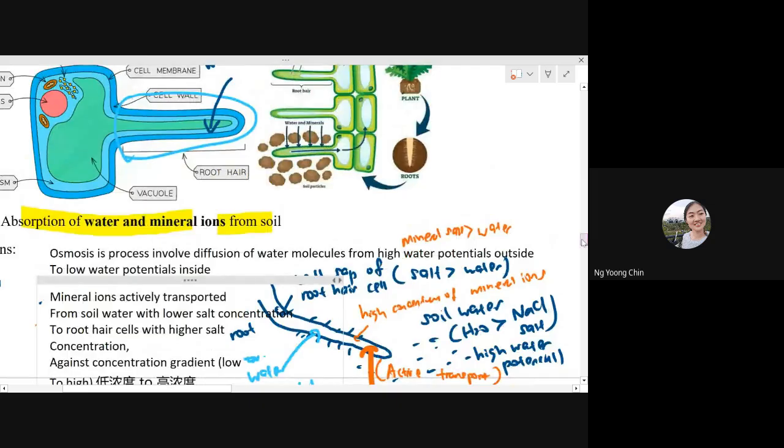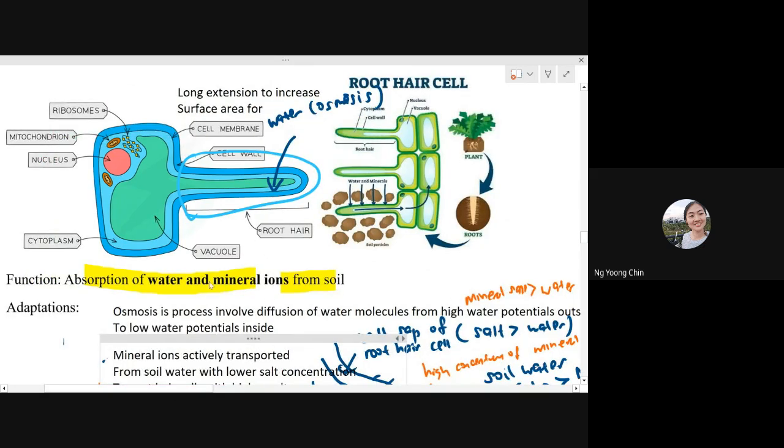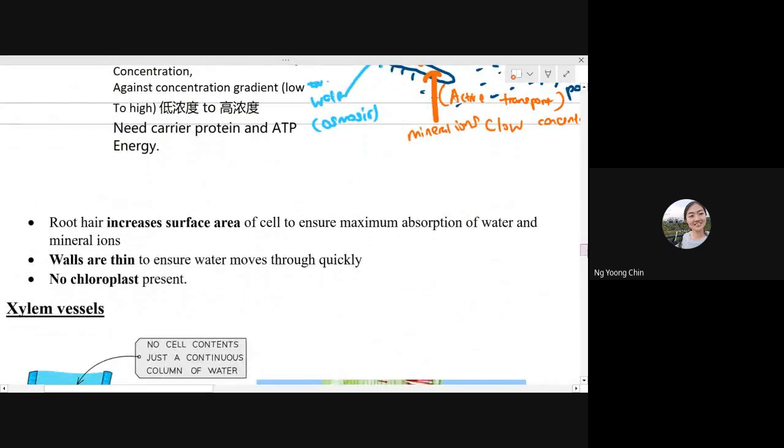So remember, the function of the root hair cell is to absorb water and mineral ions. Water is absorbed by osmosis. Mineral ions are absorbed by active transport. You should always remember the ways they get each substance. Okay, so this is the point that you can write in your exam.